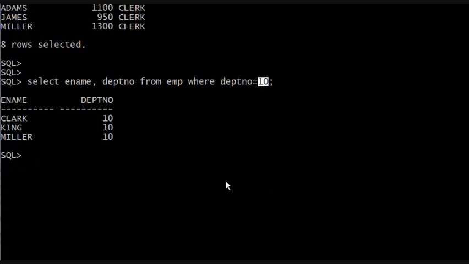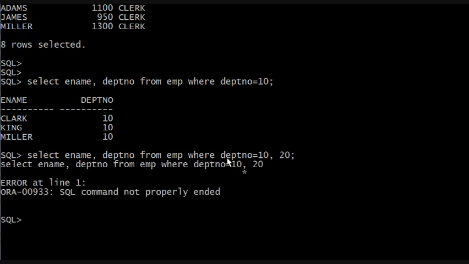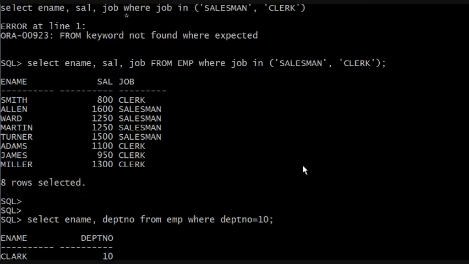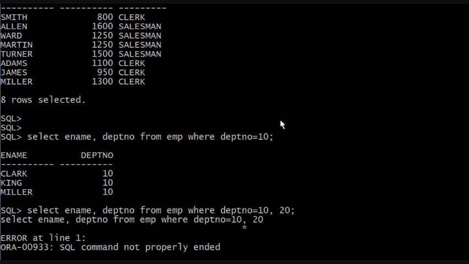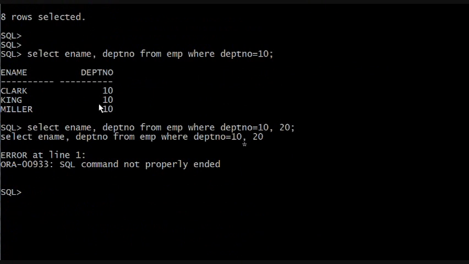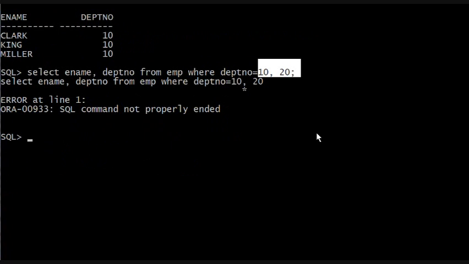But if we said in Department 10 and 20, if I hit the up arrow, I can't do equals 10, 20. That doesn't make any sense. You can't say equals two separate things. It either equals 10 or it equals 20. That's where in comes in. So we're talking about like, and now we're talking about in. So if you want to see everybody's name and department number who works in Department 10 and 20, if you clear the screen, we're going to use in.